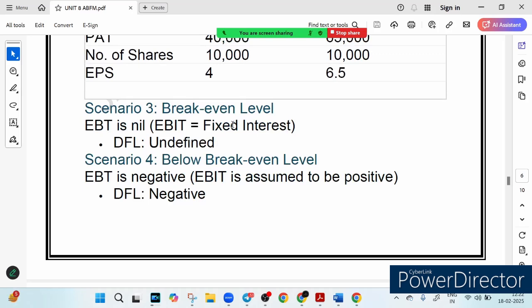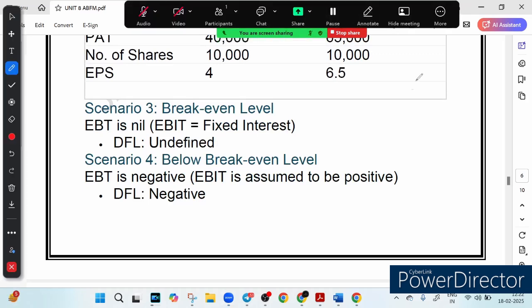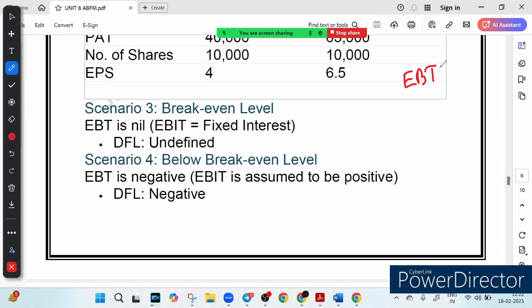So this means the company had just enough earning to cover its interest cost, but no profit beyond that. So in this case, what will be EBT? EBT will be 0, because after paying interest, the company is getting 0 as earning, right? So no profit beyond that.